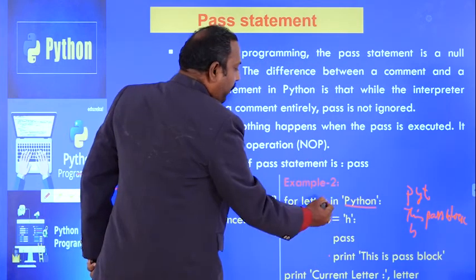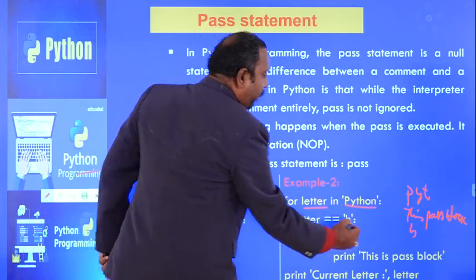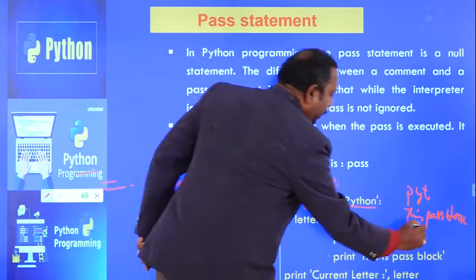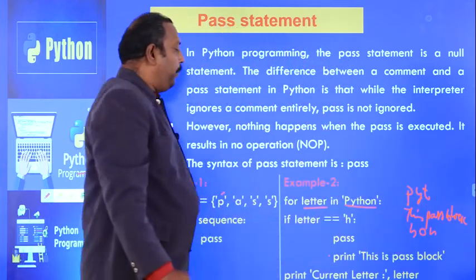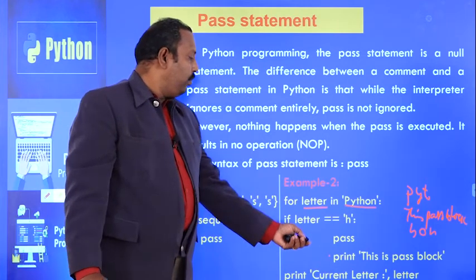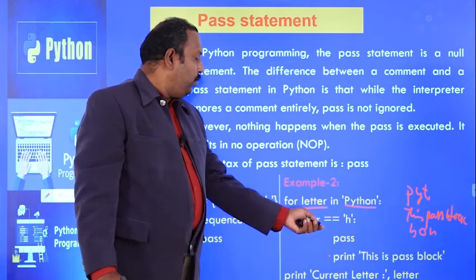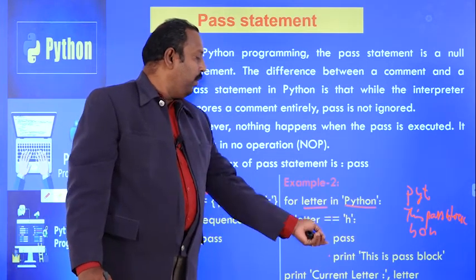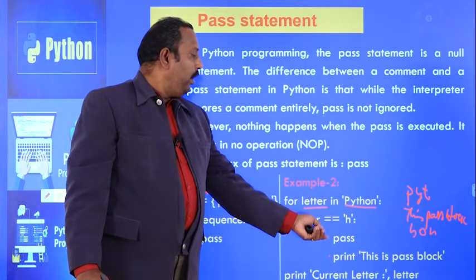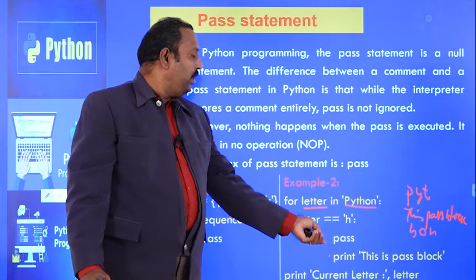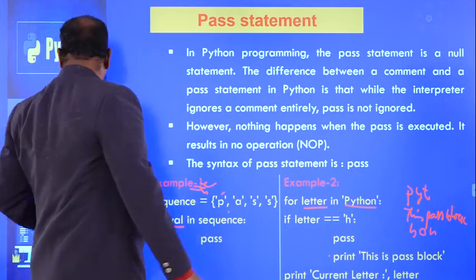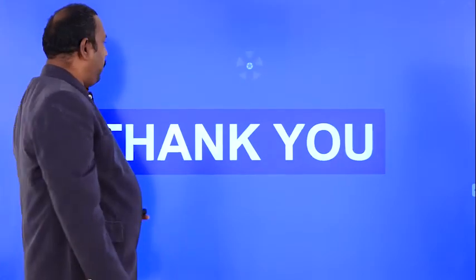Next, O will be assigned to letter, O will be printed, next N will be assigned to letter, and N will be printed. So this is the execution of using pass in the for loop. The current iteration will be passed whenever the condition is true. The pass statement means it simply won't execute any statement, nothing is executed, control will go to the next statement. So this is the example of the pass statement in Python. Thank you.